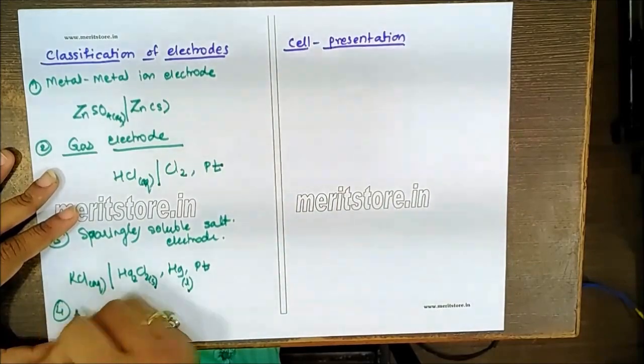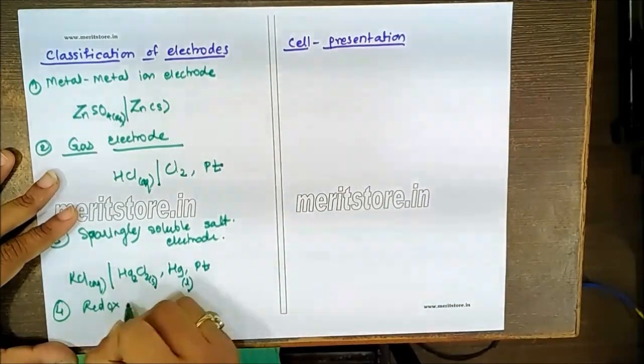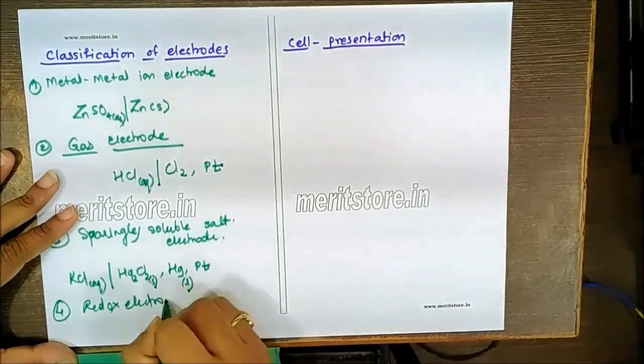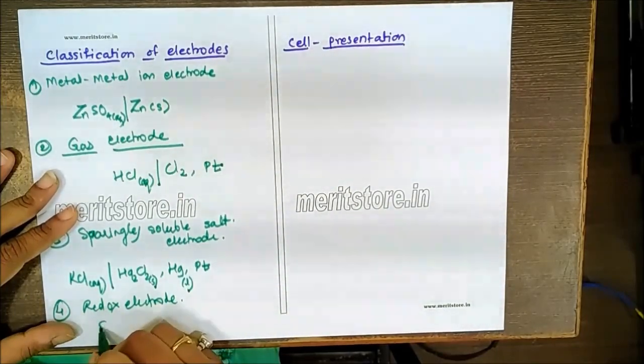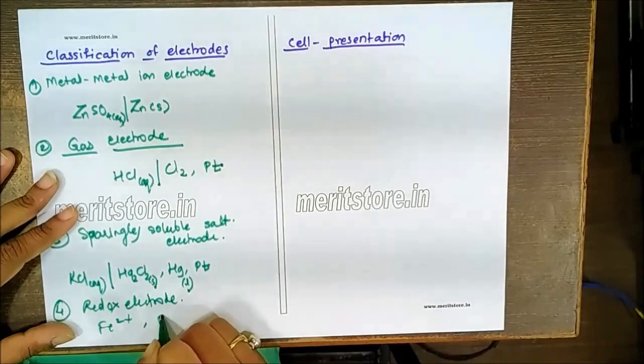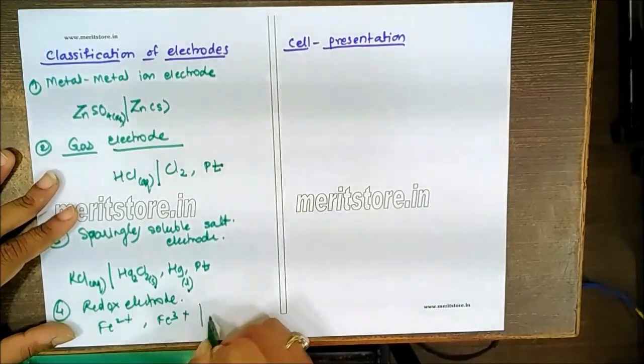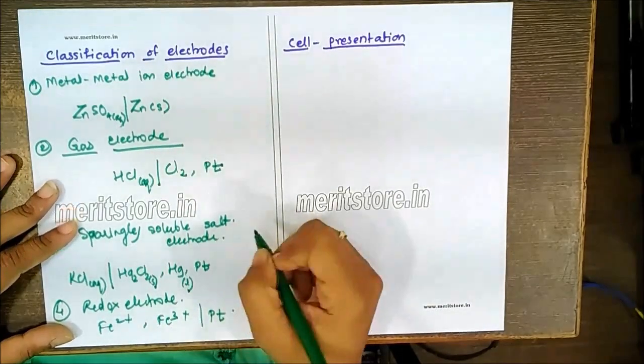And the fourth type of electrode is nothing but the redox electrode. Now, in case of a redox electrode, for example, Fe2+ ions in contact with Fe3+ ions, for the electrical contact, we use platinum.